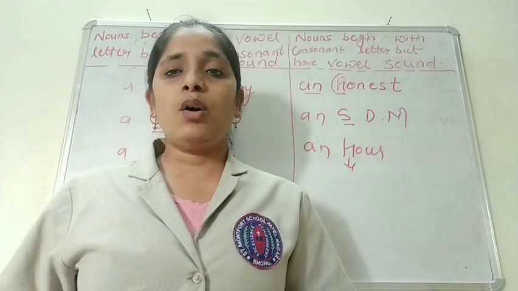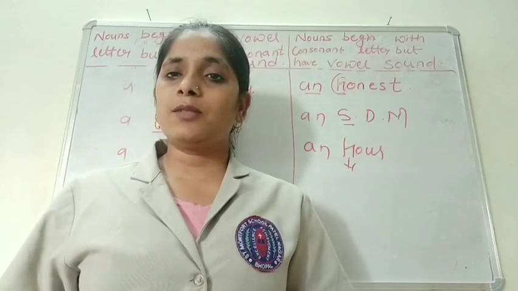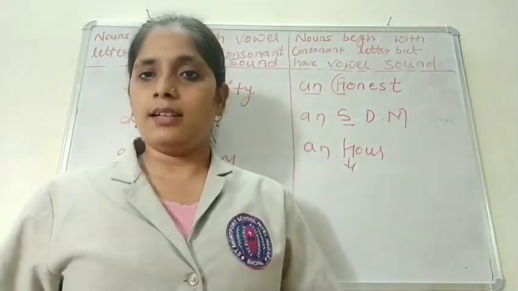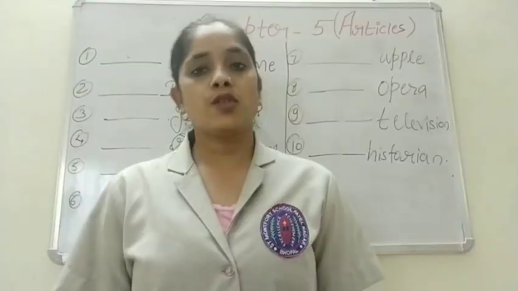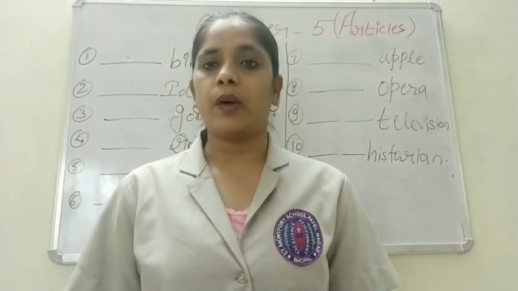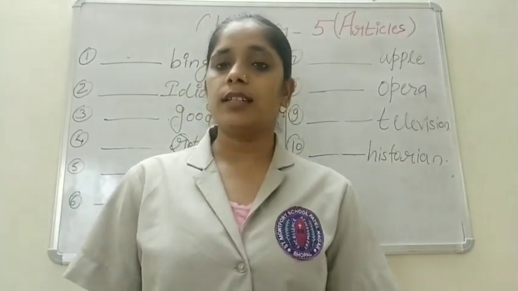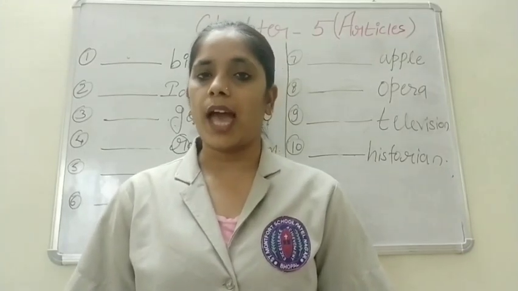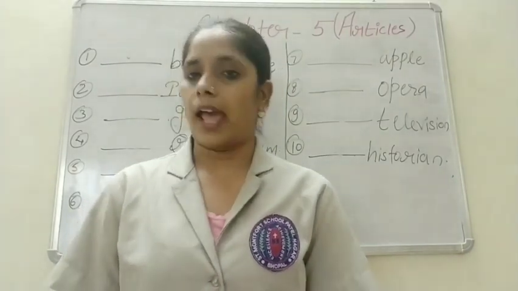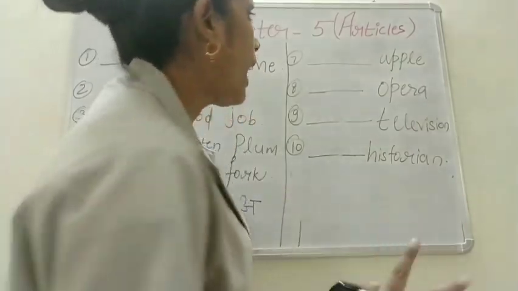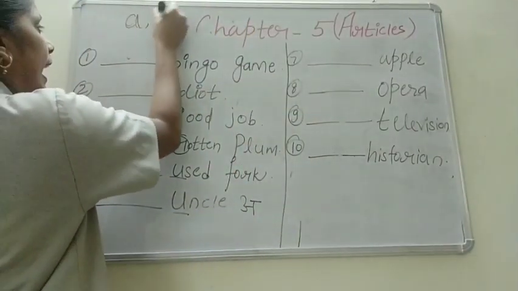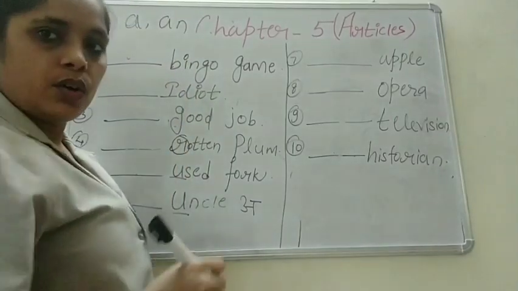Okay, now we will have one exercise based on the articles a and an. Children, here in this exercise we have to use only two articles, that is a and an.